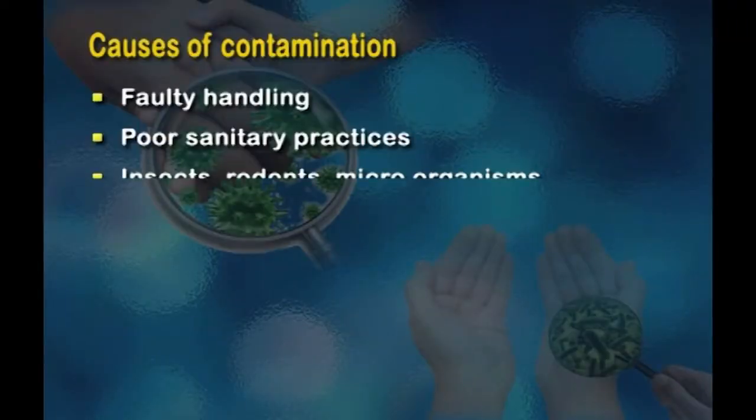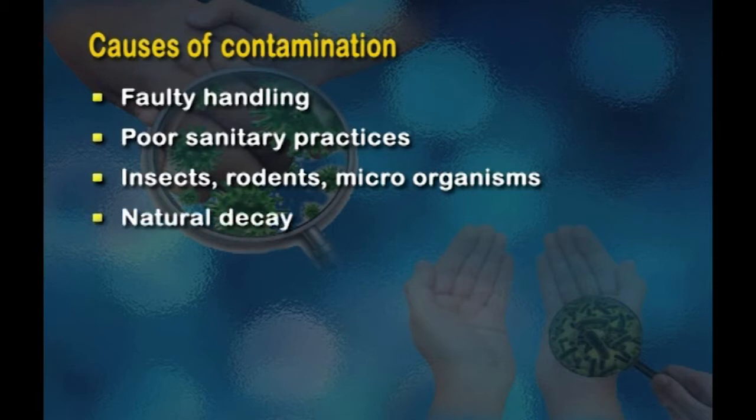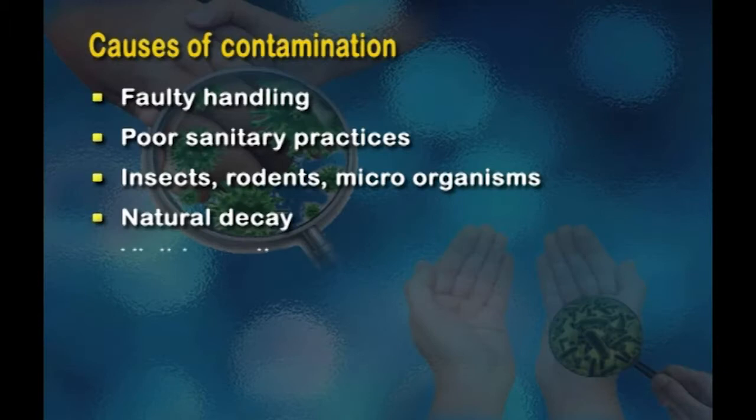Food can also become contaminated through insects, rodents or rats and microorganisms. Sometimes food may undergo natural decay. Natural decay in plant and animal tissues is accompanied by foul odor and changes in appearance and taste. Therefore, we need to ensure that the food which we are using for preparation is not decayed, it is wholesome and fresh and clean. If there is any spoilage because of natural decay, this becomes visible in terms of appearance and taste. When there is visible spoilage, it is important to reject the food.